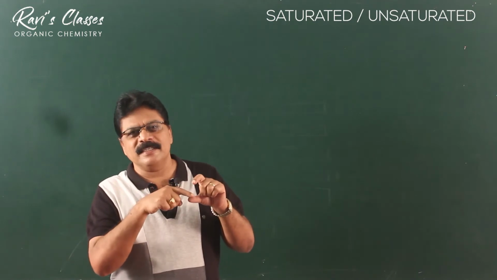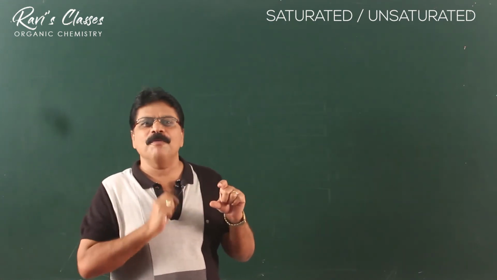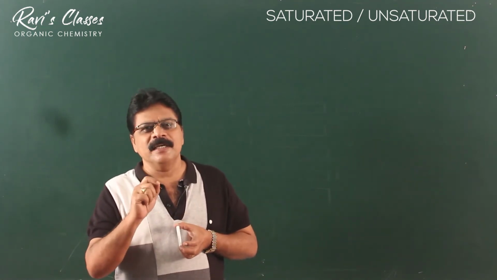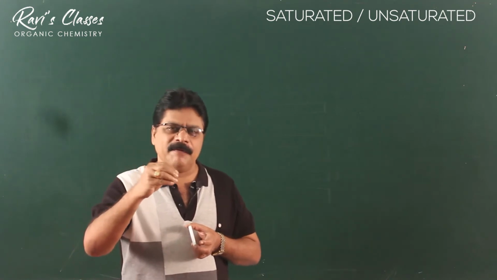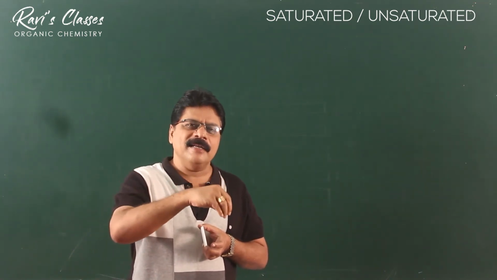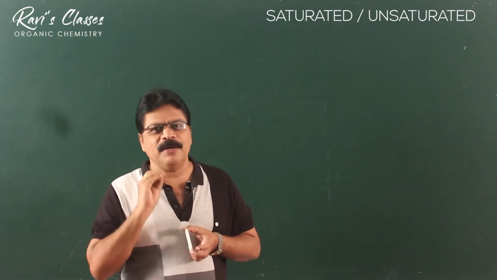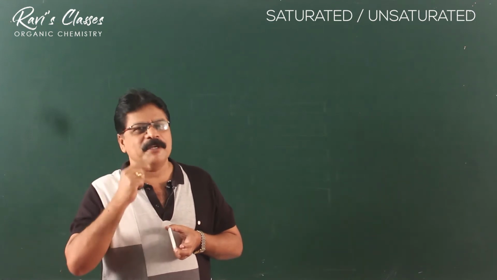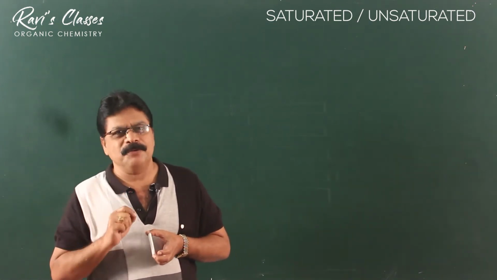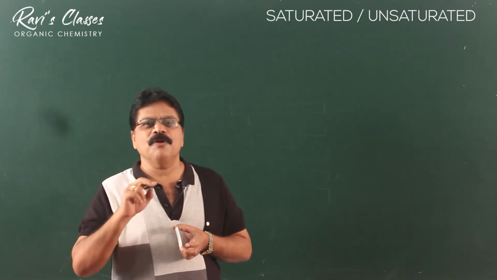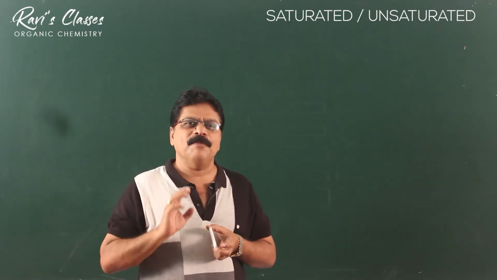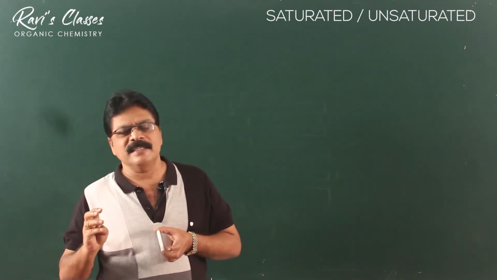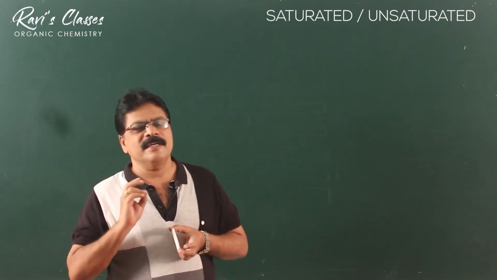If it undergoes decolorization without liberation of HBr, we say that the compound is unsaturated. Another interesting test is the test using dilute KMnO4. When you take a dilute KMnO4 solution and add a little organic compound, if the organic compound has a pi bond, if it is unsaturated, decolorization of KMnO4 takes place. Here dilute KMnO4 solution is called Bayer solution. So these are the two interesting tests that we normally employ in a laboratory to find out whether a compound is saturated or unsaturated. One is bromine water decolorization, next is Bayer's solution decolorization.